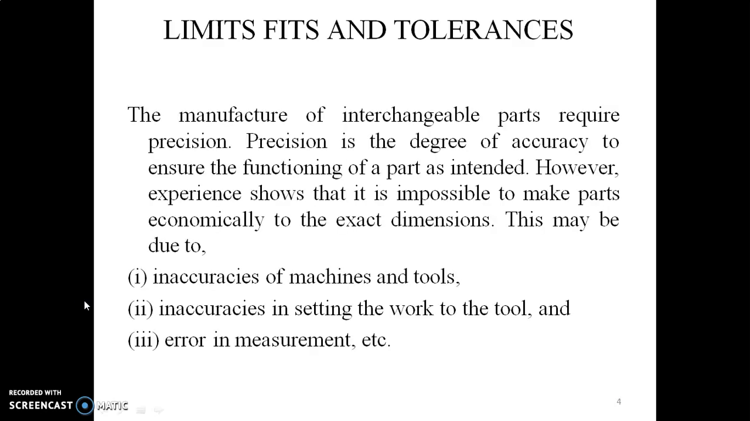This is lecture number one. Now in this part, that is in production drawing, it involves limits, fits and tolerances.